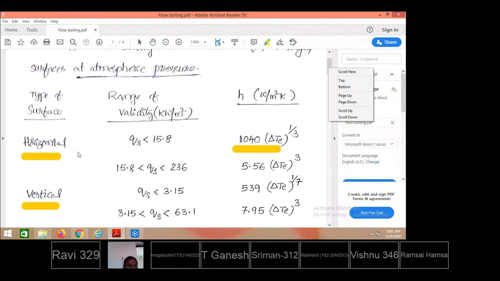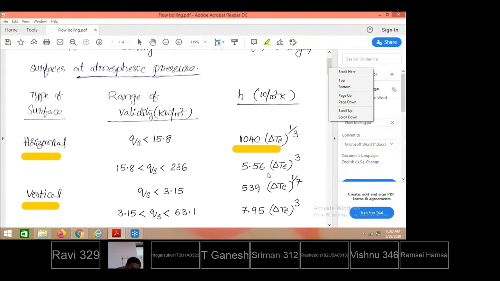For a copper surface kept horizontal, a brass surface kept horizontal or a platinum surface kept horizontal, how do we estimate the heat transfer coefficient during nucleate boiling while the water is in contact, at 1 atmospheric pressure, with any type of horizontal surface, copper, brass, platinum or any combination? To find the heat transfer coefficient, the relations are given.